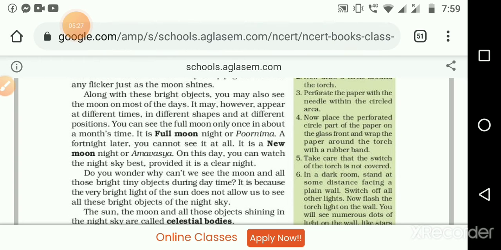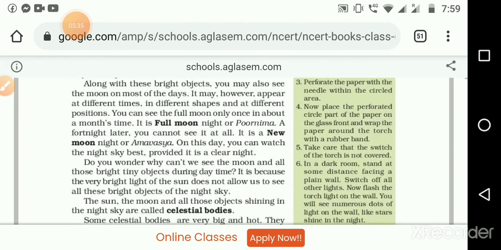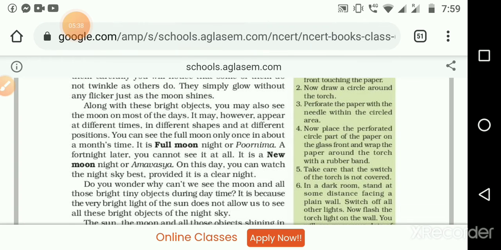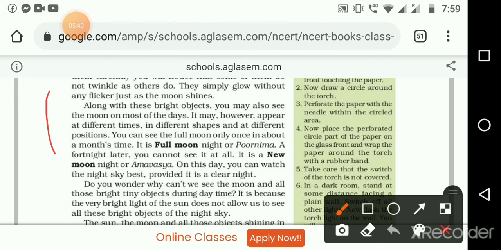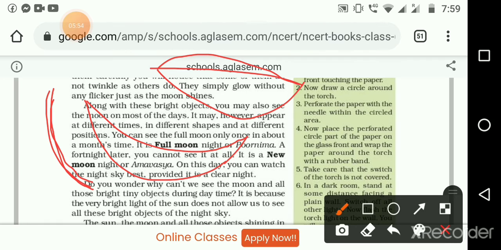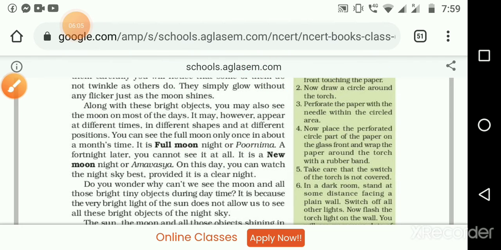Then along with these bright objects, you may also see the moon on most days, and for a minimum of 15 days we can see different shapes of the moon. We may see a small coconut piece of the moon, or a watermelon piece, and slowly it grows to a bigger piece, then reaches half moon, and slowly it is coming to the full moon. Again it will come to half or more than half, then quarter. So we observe that.